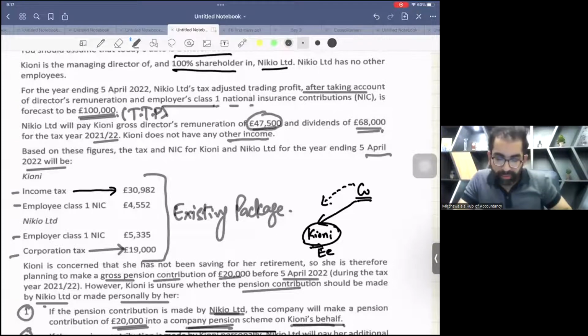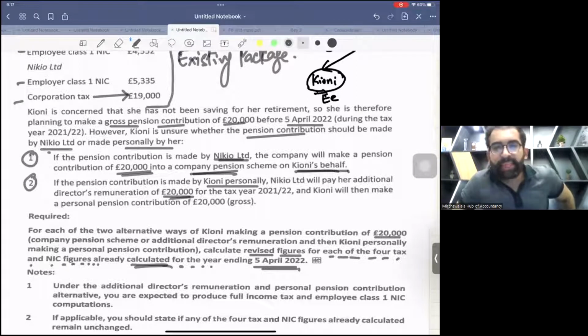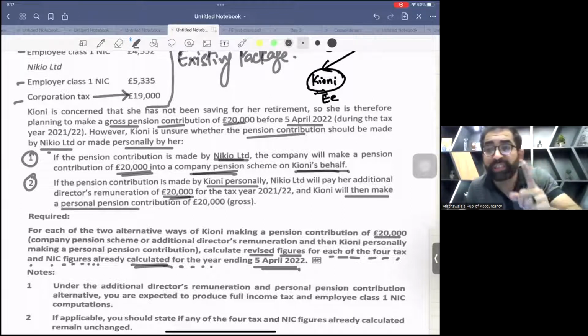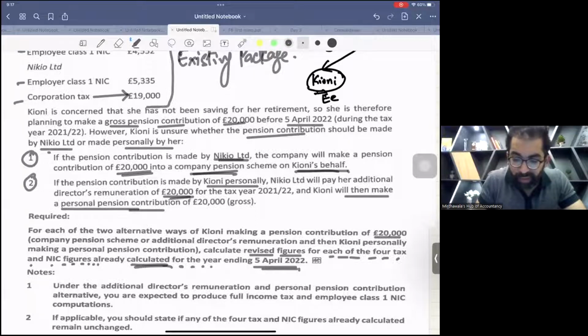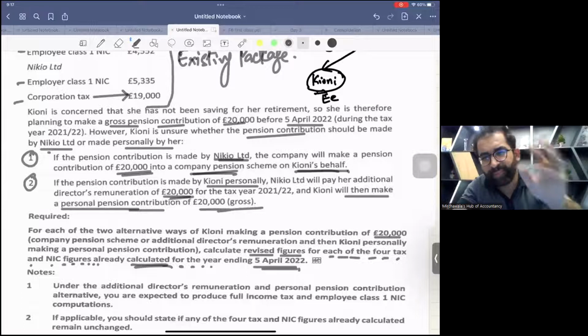Students, you can see this. So now company will pay more salary of 20,000. So what will be the revised salary? The revised salary will be 67,500. Don't sleep, please. And now Keone will then make a personal pension contribution of 20,000 gross. This is not occupational, it is personal. There is nothing as net. Thank God.